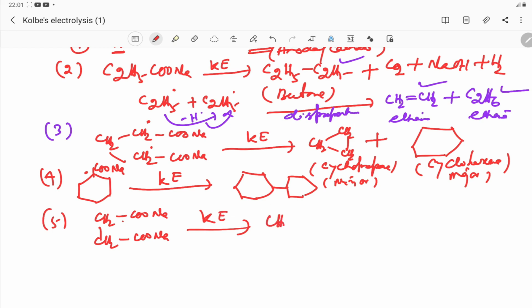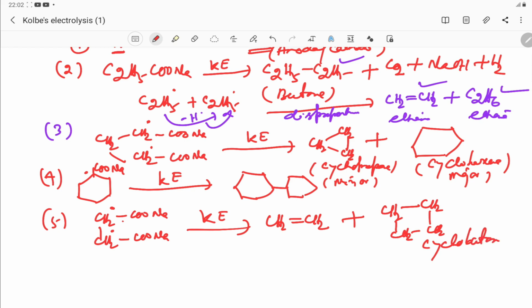The first product is an alkene, because this is a free radical, and after the loss of an electron, it becomes an alkene. The other side product, as two free radicals combine, is cyclobutane. Cyclobutane is formed.